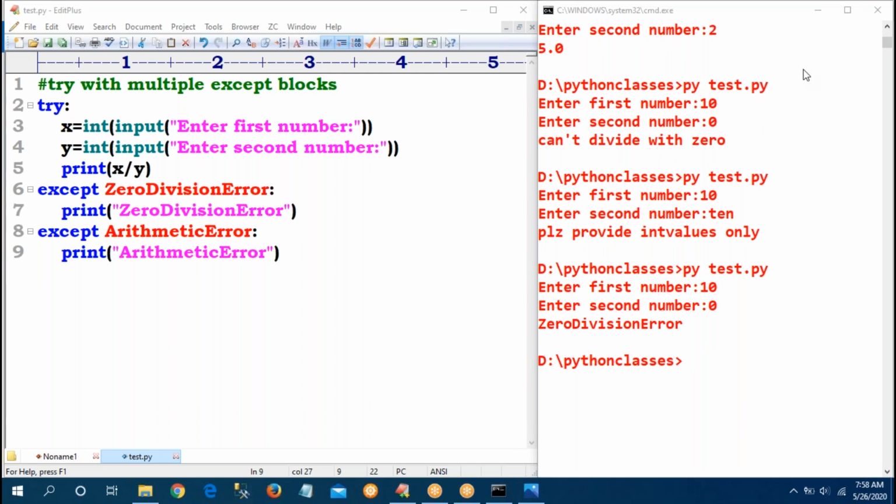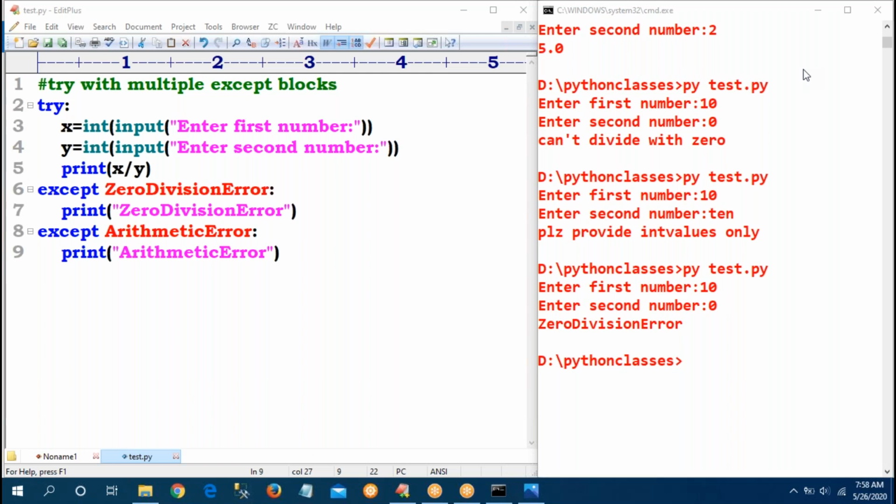Parent or child? Yes. So, which will execute in Python? If both are available, parent and child, which exception will execute? Child? Yes, child only. But that is also wrong.